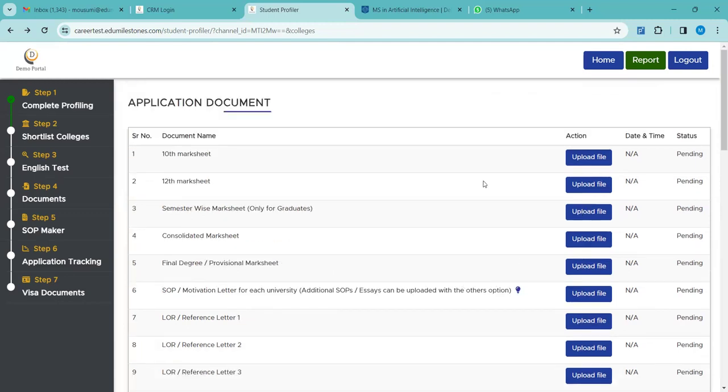Yes, okay. Again, let me revise it. The student's landing page link you will be sharing with the students, right? For the profiling, isn't it? Yeah. Profiling they will do, they were asked to sign up, if you remember.